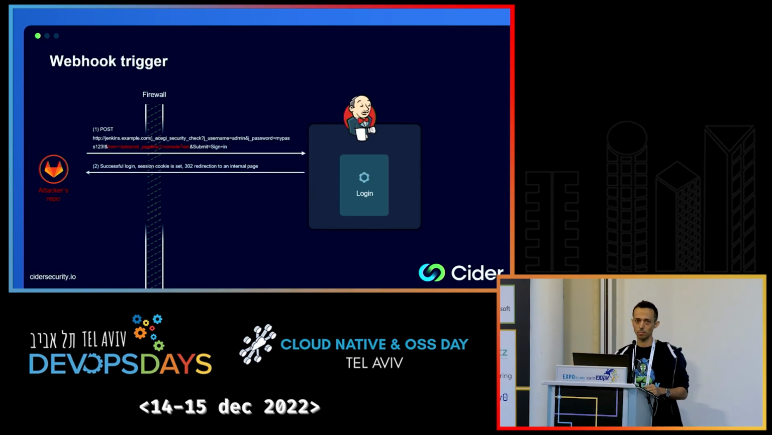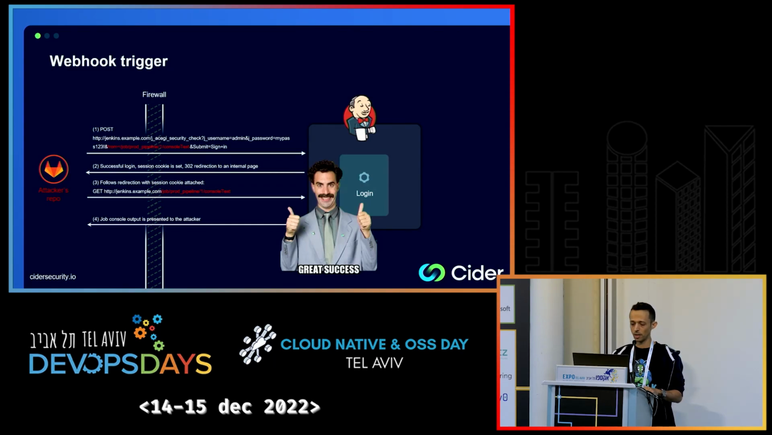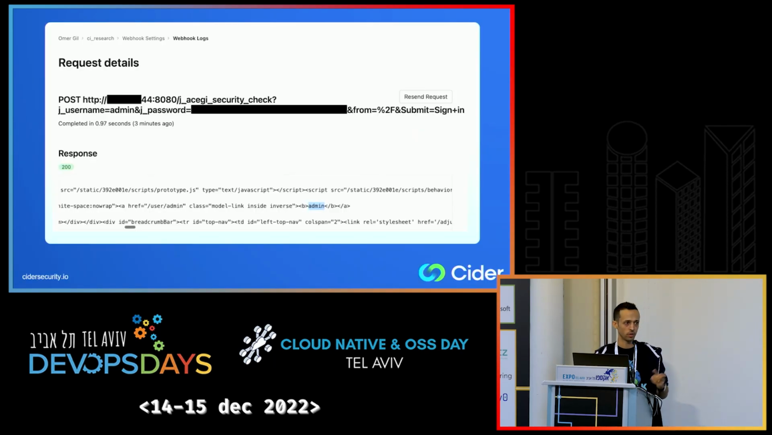So we get a successful login because we already know the password, right? The successful login also assigns a new session cookie to the user, and it redirects us to the console output page. So GitLab, lucky us, redirects us automatically with a GET request and with a session cookie to the console output page. And this is what we request from Jenkins, which sends it back in the response. And it looks like that. When we see the event log of the webhook service in GitLab, we can actually see the console output of the Jenkins job or any other page that we requested, any other internal page that we wanted.